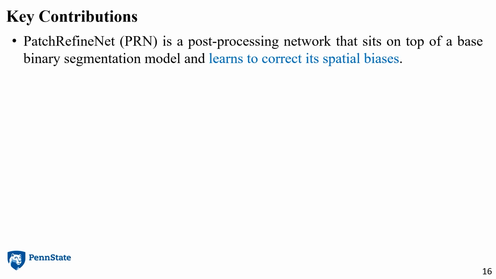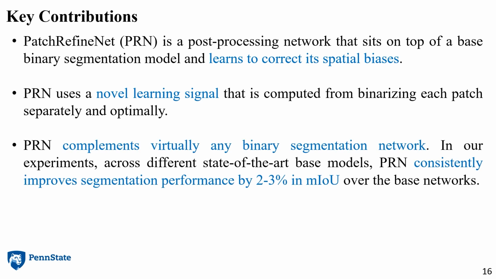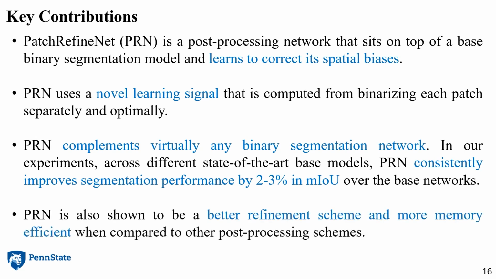So the key contributions of our work are as follows. PatchRefineNet, or PRN, is a post-processing network that sits on top of a base binary segmentation model and learns to correct its spatial biases. PRN uses a novel learning signal that is computed from binarizing each patch separately and optimally. PRN complements virtually any binary segmentation network. In our experiments, across different state-of-the-art base models and across different datasets, PRN consistently improves segmentation performance by 2 to 3% in MIOU over the base networks. PRN is also shown to be a better refinement scheme and more memory efficient when compared to other post-processing schemes. More results for this have been shown in the paper.